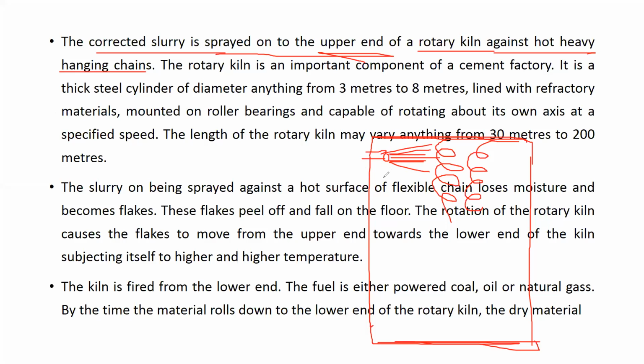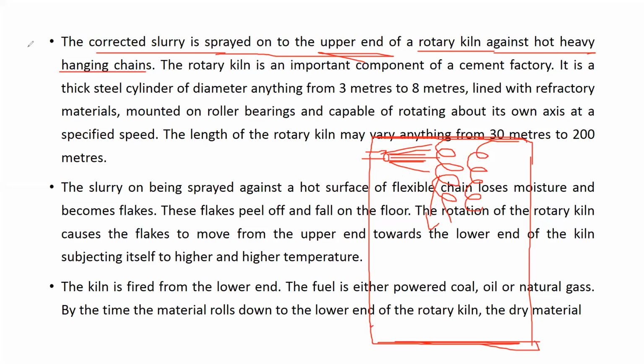When it comes in contact with the hot heavy chain, the water present in the slurry will get evaporated, and the limestone, clay, and other raw materials will settle and go to the bottom.